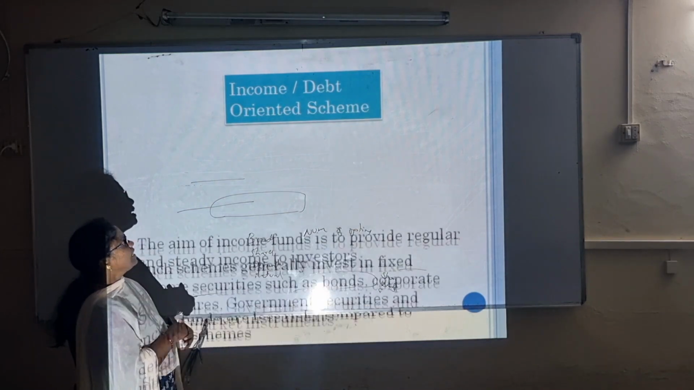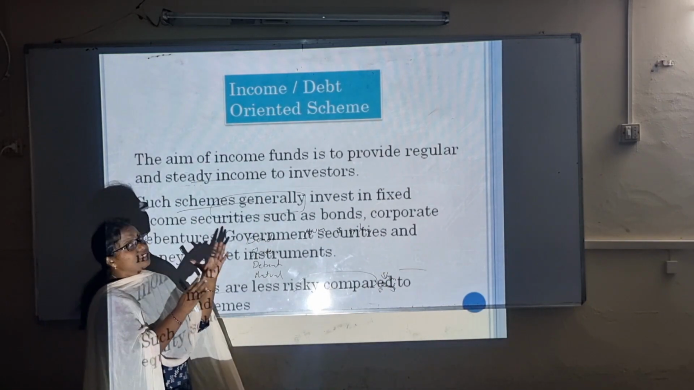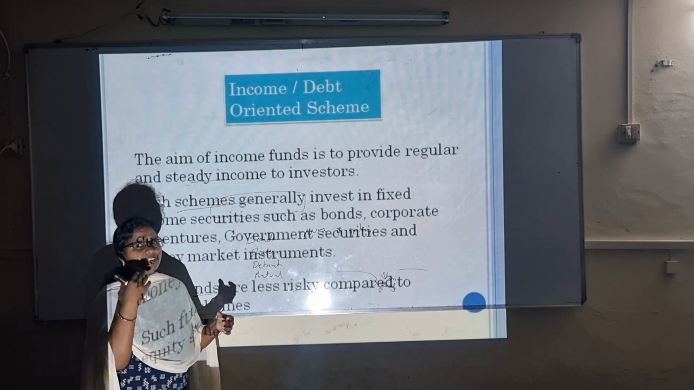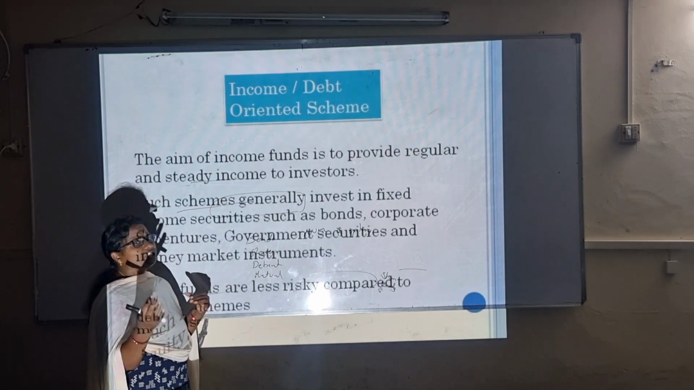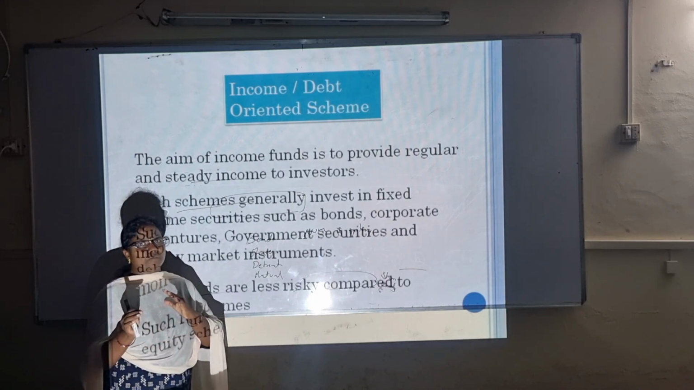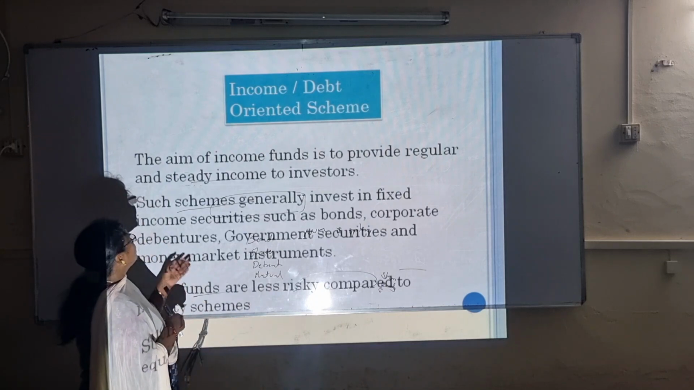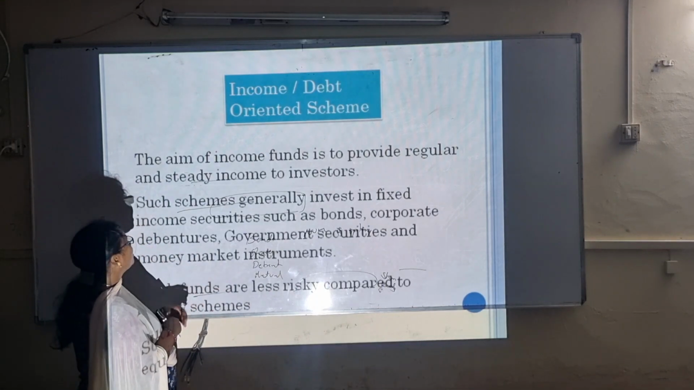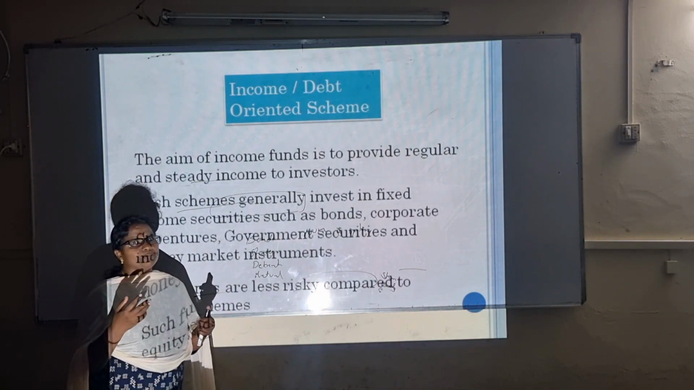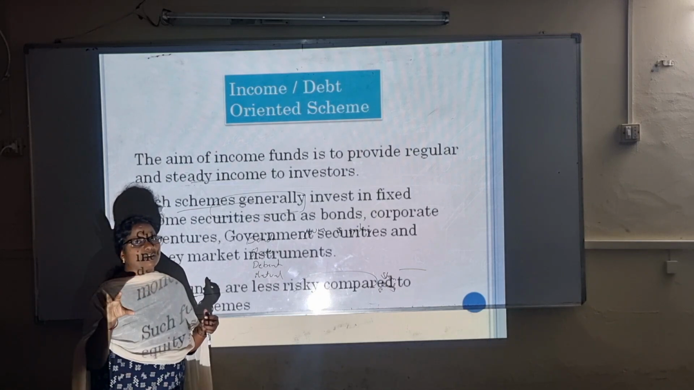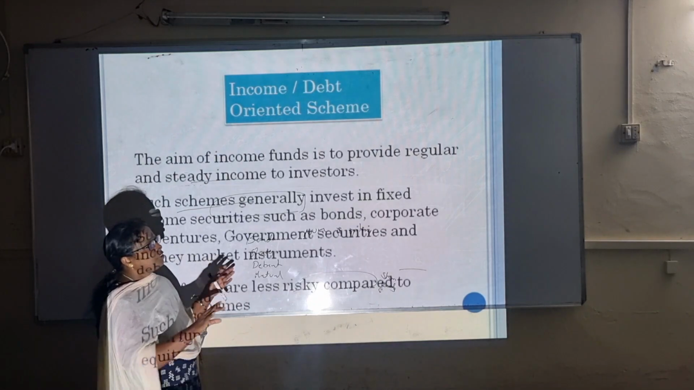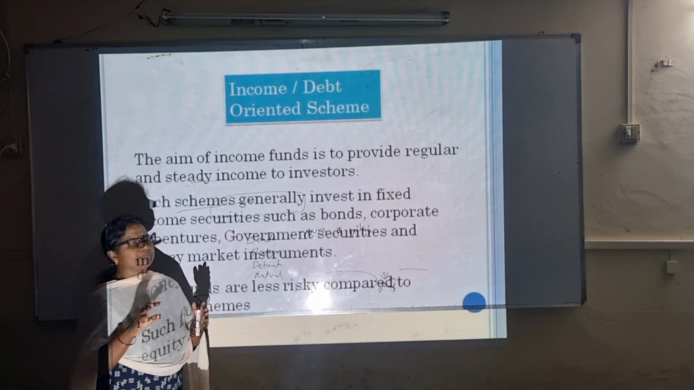Next, income or debt oriented scheme. In the title itself we can say that it is income. Whenever and wherever you invest your money, that shows your investment has to provide some income before the maturity period or before the end of the scheme. The aim of income funds is to provide regular and steady income to investors. Regularly they will be providing the income, like a period of 3 months or 6 months. For every month up to the maturity period, there will be continuous daily or monthly returns for them.